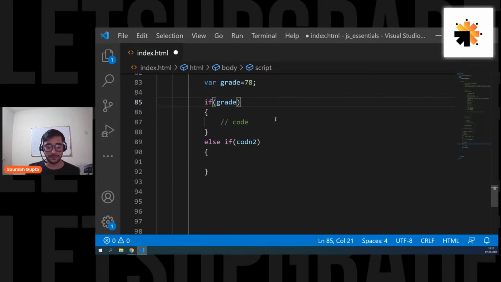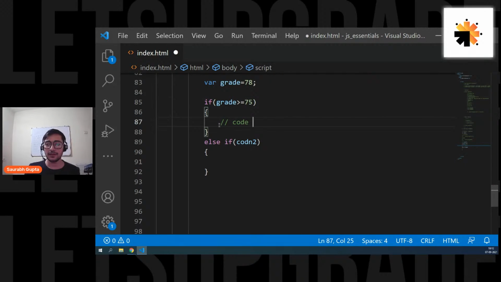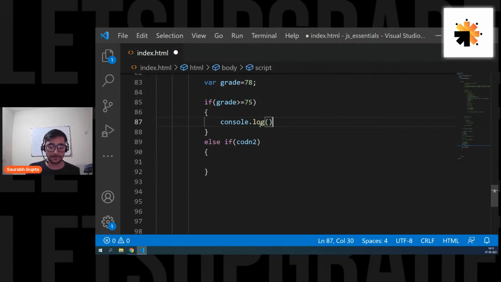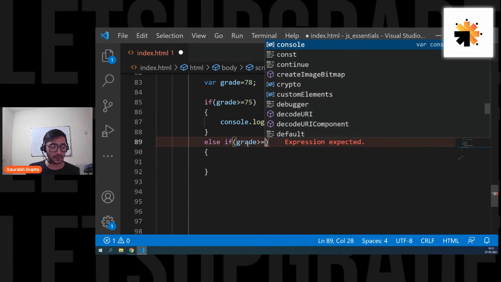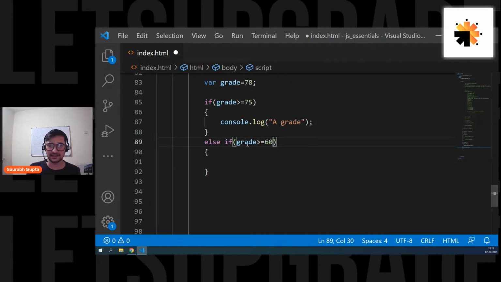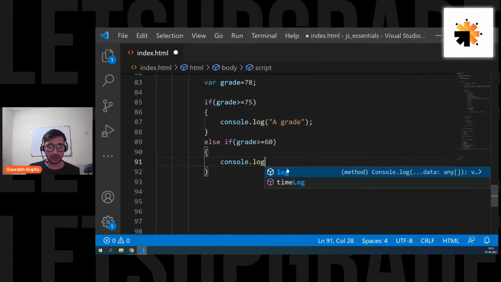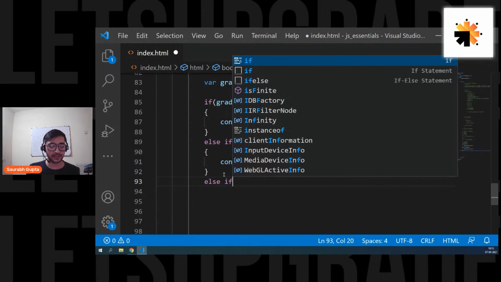If grade is greater than equal to 75. Okay, so I simply want to print. So let's go ahead, console.log. What I want to print, let's say A grade, something like that. Else if grade is greater than equal to 65, or maybe 60. Let's go ahead and write console.log, something like B grade.